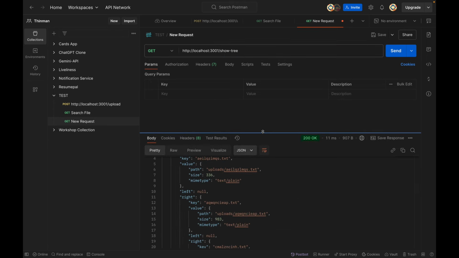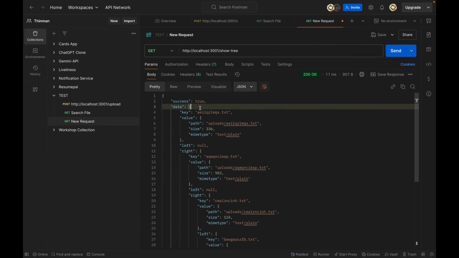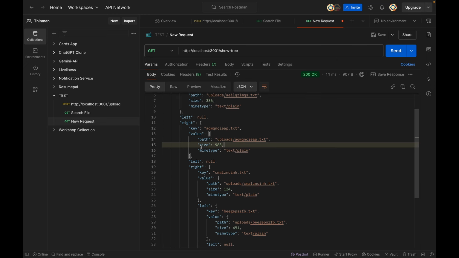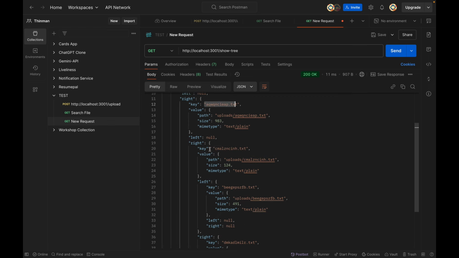Okay, so this is the tree. In the tree, I have a root node with my file starting with A because this is the first file that I uploaded. The left child of this root node is null. Why? Because the next file is AQ. So AQ will always be on the right hand side of AE, right? So it has a right child with AQ. Okay, so this is fine. Now the left child of AQ is null and the right child is this CMA. Why? Because C is definitely going to be on the right hand side because it is alphabetically greater than AQ. So then we again have a right child CMA.